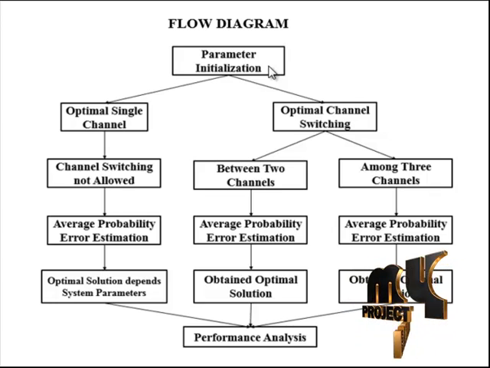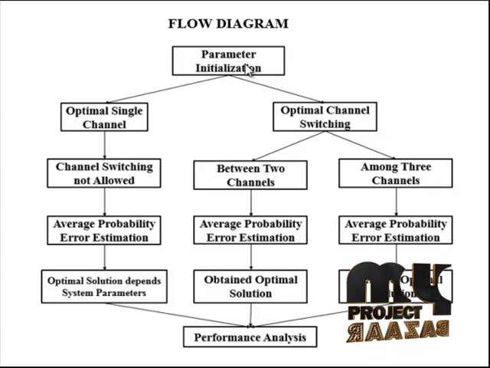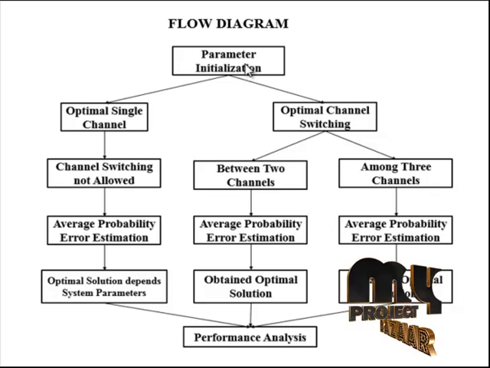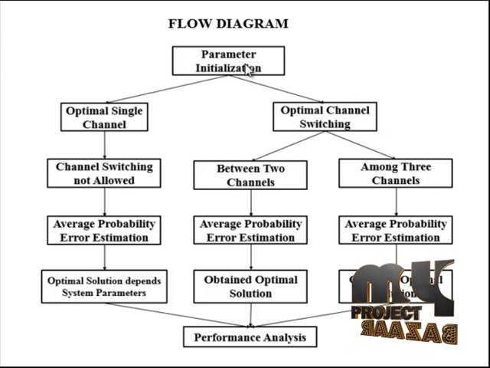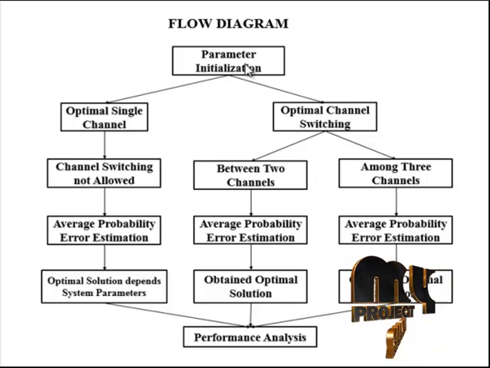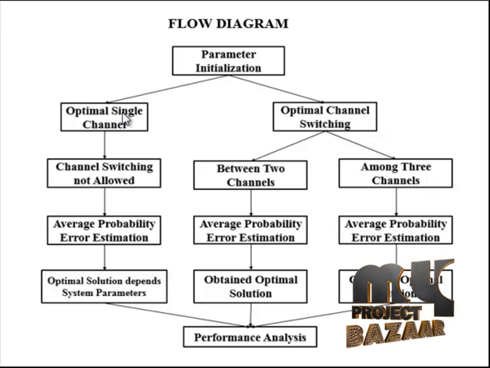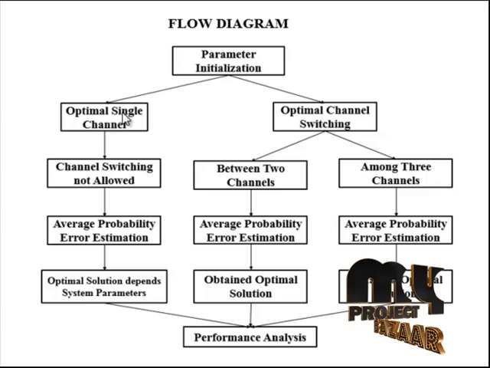Let me discuss the flow diagram for our process. First, initialize the parameters for performing channel switching among a single channel, two channels and three channels. In the transmission over a single channel, one of the channels is employed exclusively.